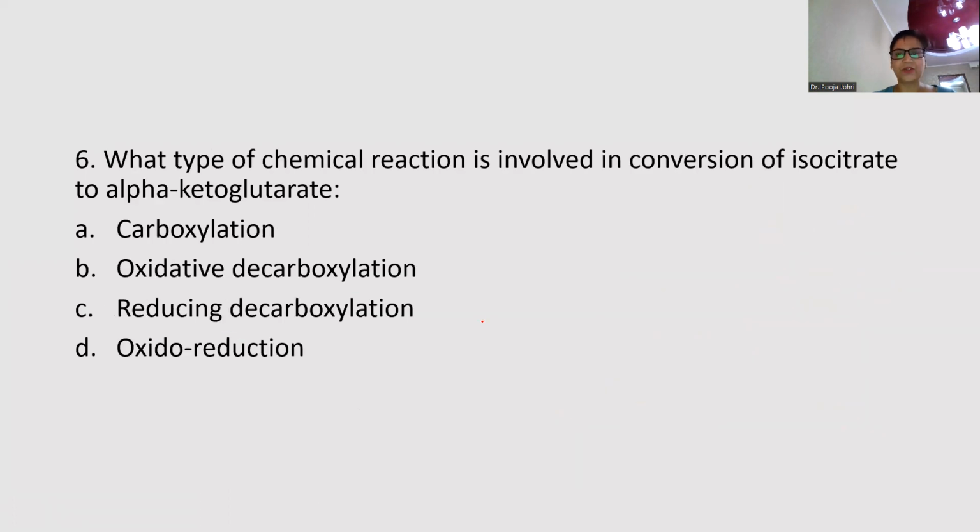And moving on to the next question, what type of chemical reaction is involved in conversion of isocitrate to alpha-ketoglutarate? Now see, this is a very important reaction. Isocitrate, ICD. Always remember it has 6 carbon atoms because citric acid has 6 carbon atoms, and this is a reaction of TCA.